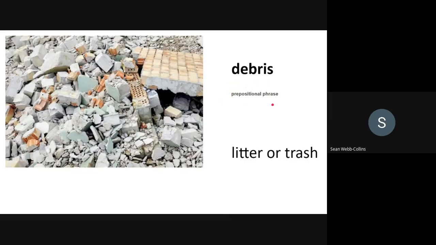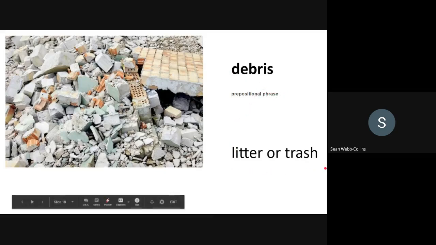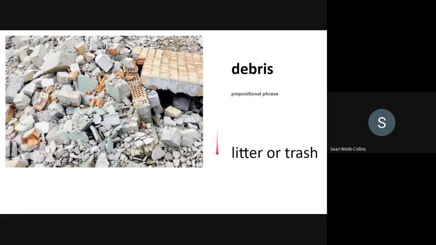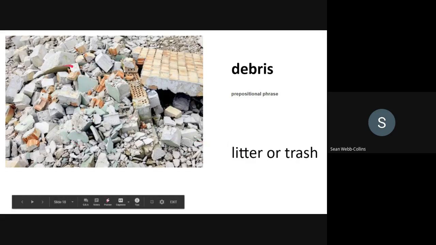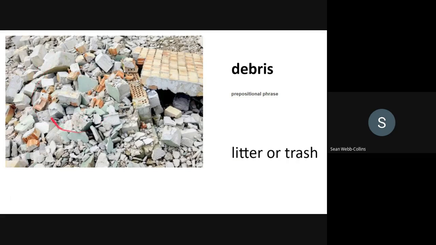Debris. I think it's a noun. Debris, litter or trash. I would say debris is just broken things, broken objects. For example, in a car crash, there is lots of debris after a car crashes. Another example you can see from this picture, there's lots of debris in Hofuf. Many old buildings have been torn down or fallen down.